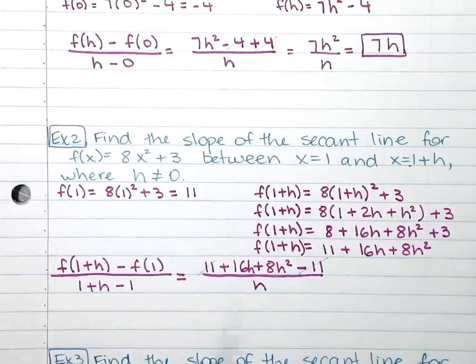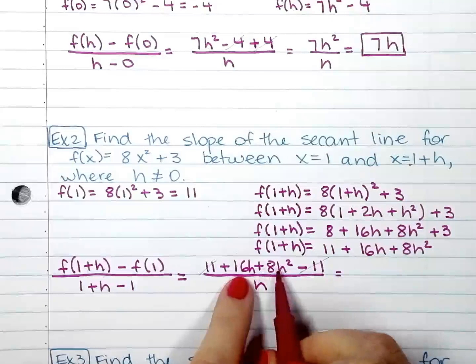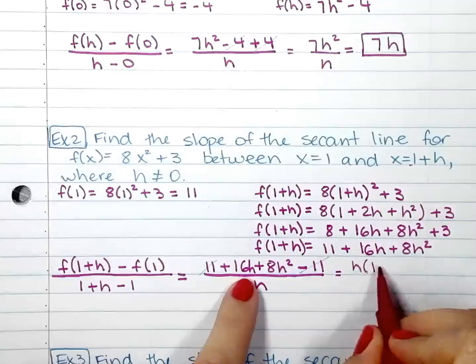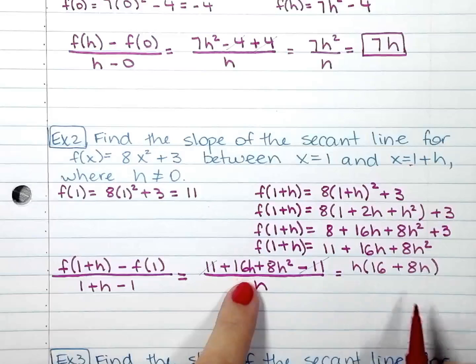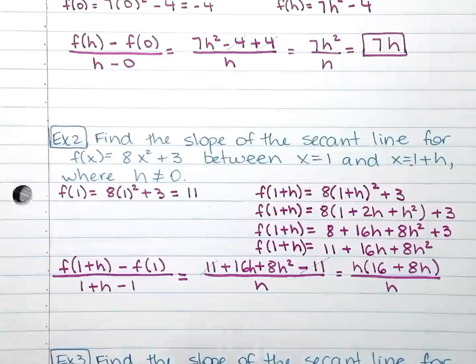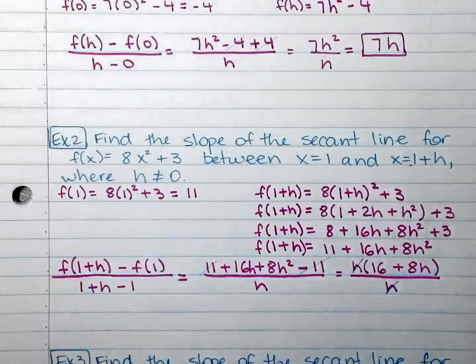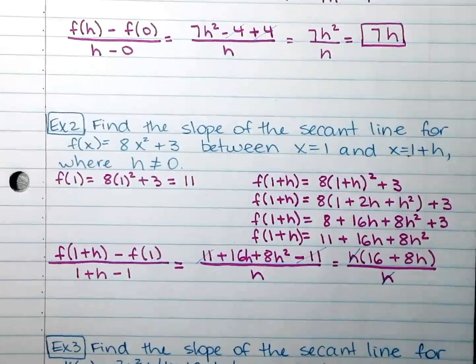Okay, it's looking good. I will go ahead and factor the h out. Now at this point, I can simplify: h divided by h is 1. And this will be my final answer.